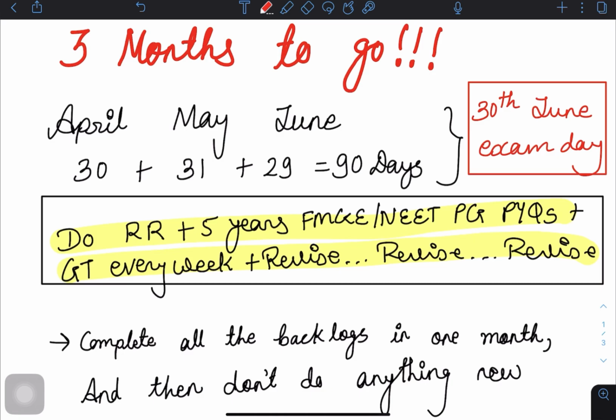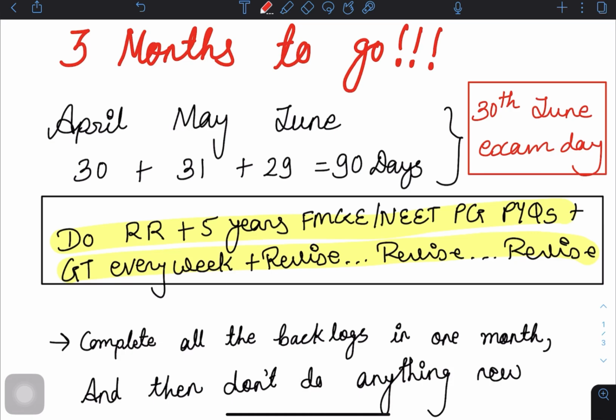So I was getting so many messages about a strategy plan. But guys, see, the strategy that worked for me, it's not necessary that it will work for you. You have to make your own strategy. I can guide you, but I don't want to give you a timetable that you have to give 3 days to pathology, 4 days to surgery, 3 days to biochem and something else. It all depends on you.